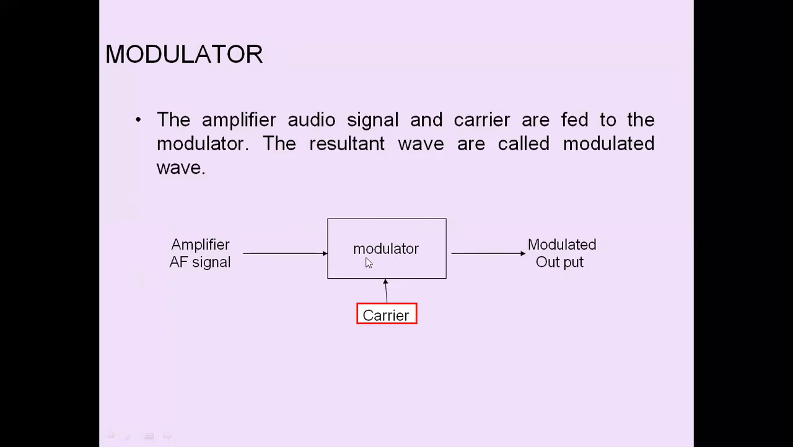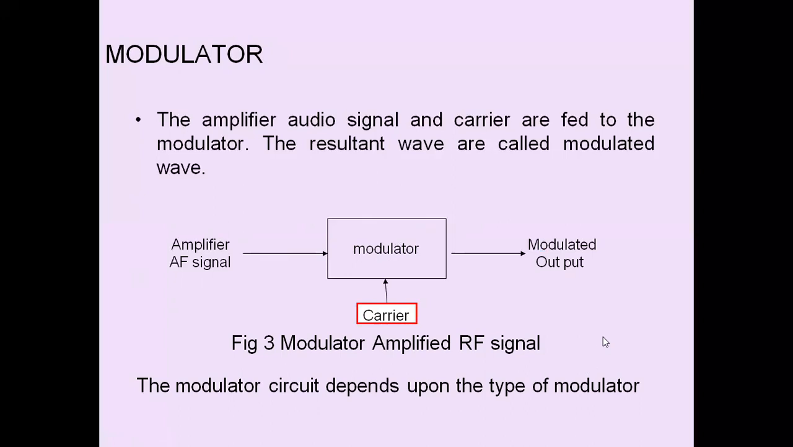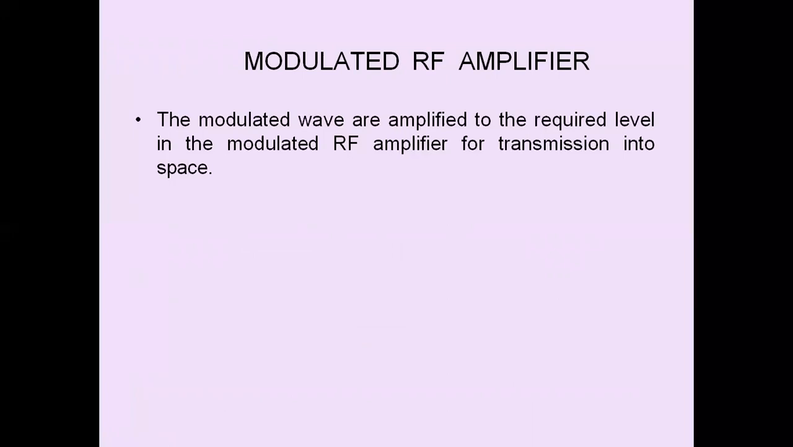So the modulator places the message signal onto a carrier signal, and we get the modulated signal. The modulator circuit depends on the type of modulation. It can be AM, FM, PM, PCM, or any type of modulator. Then the modulated RF amplifier: the modulated waves are further amplified to the required level in the modulated RF amplifier for transmission into space.